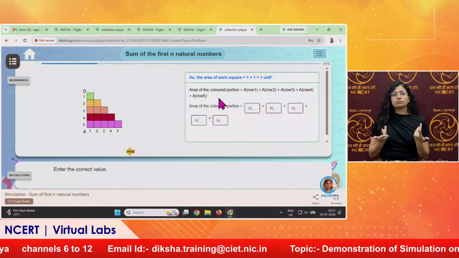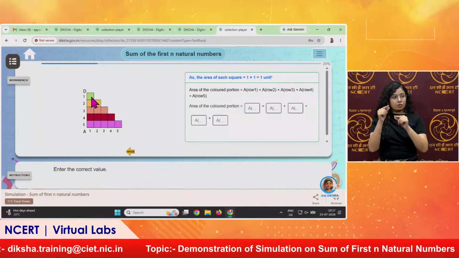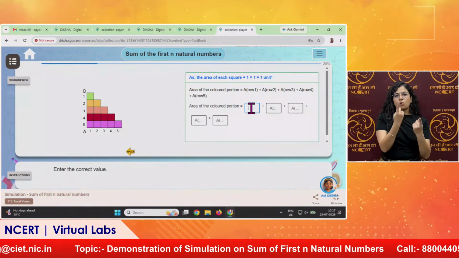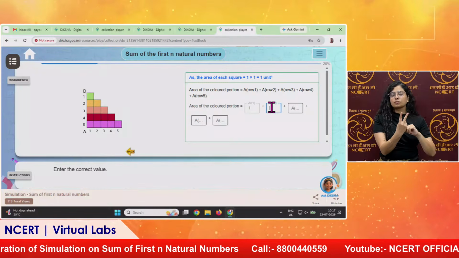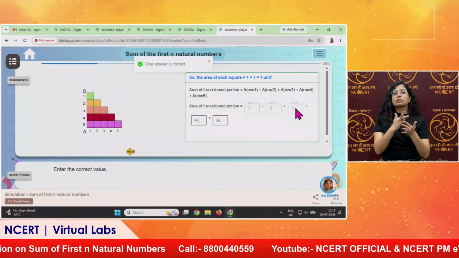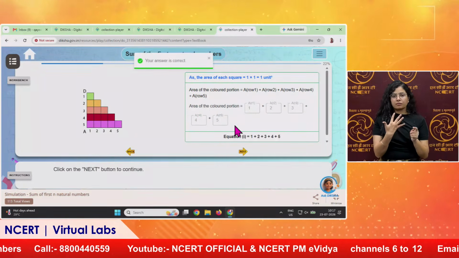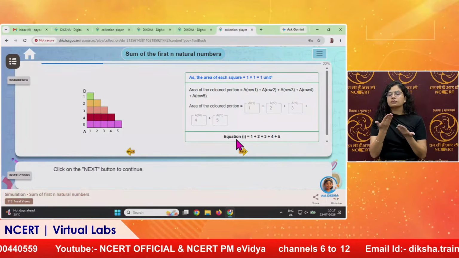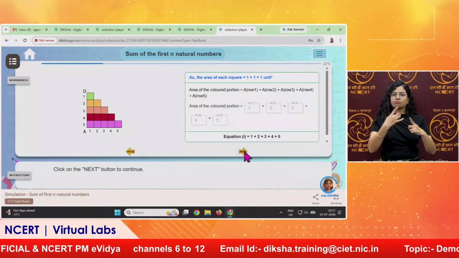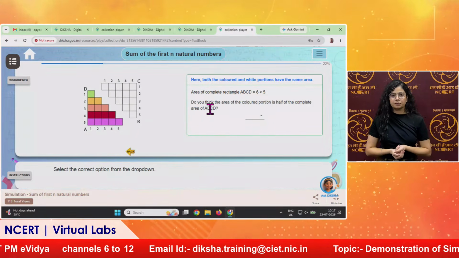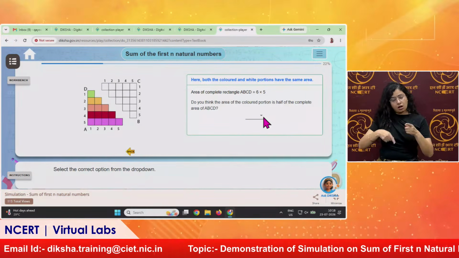Now what is the area of the colored portion? This is first row and it has 1 square unit area, and the second row it has 2 square units. What is the area of third row? It will be 3 square units, and 4 square units. Similarly fifth row 5 square units. Now you can see we have got a series of 1 plus 2 plus 3 plus 4 plus 5 in this way. And do you think the area of the colored portion is half of the complete rectangle? Yes, we have seen it is the half.